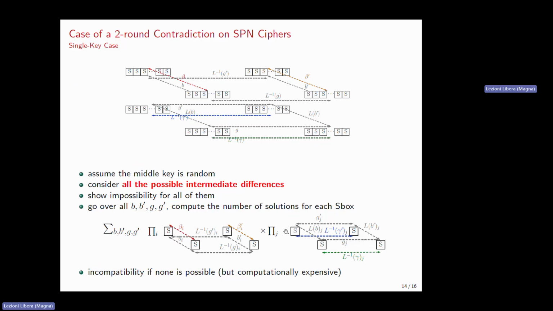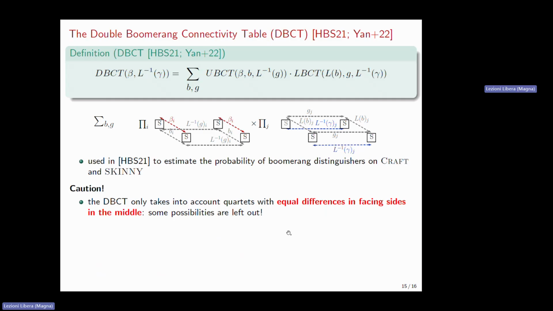And we put everything together with this big formula. We will be able to show that we have an incompatibility if none of these solutions is possible. So we can use this technique, but actually this is quite computationally expensive to do. So this formula here is really similar to a notion that was introduced in 2021, which is the so-called double boomerang connectivity table, or DBCT.